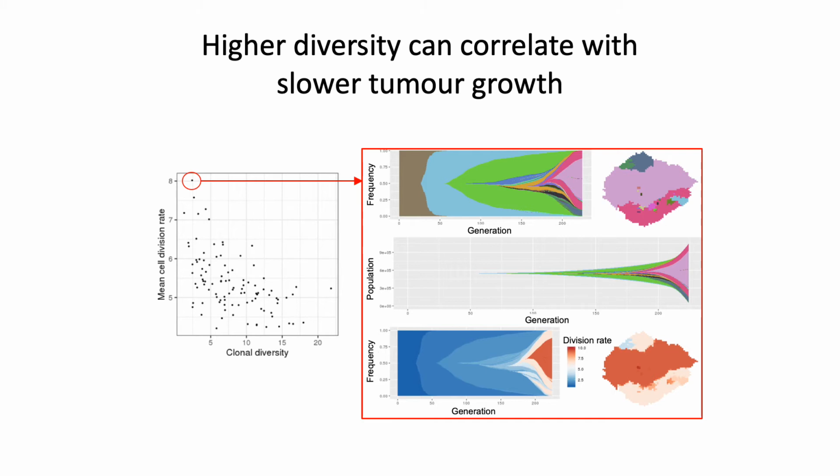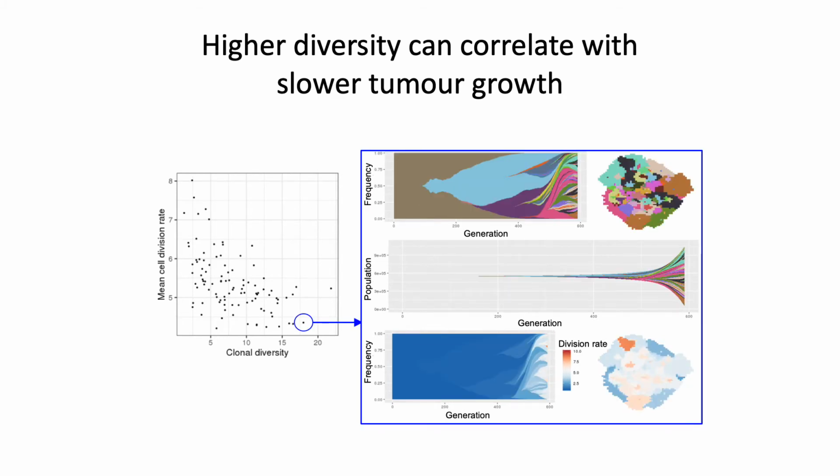If we examine a tumor that has low clonal diversity but high cell division rate, we see that such tumors have undergone a succession of selective sweeps. In the diagrams here, each clone, each combination of driver mutations, is shown as a different color, and in the bottom row, the clones are colored according to their fitness, the mean cell division rate within that clone. And you can see that beneficial mutations, driver mutations, have swept through the population, which increases the growth rate of the tumor.